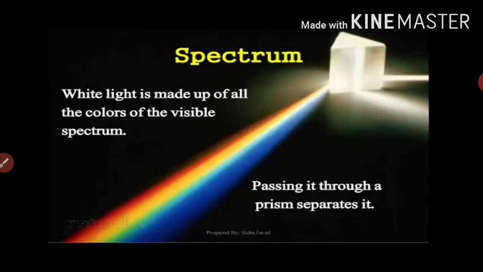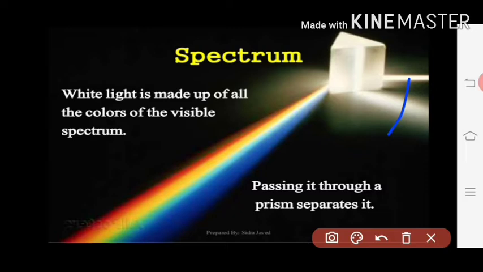Spectrum is nothing but when white light is passed through this prism, that white light is dispersed. This is called dispersion. It contains a number of colors. This band of colors is called a spectrum. So here this will be the prism.